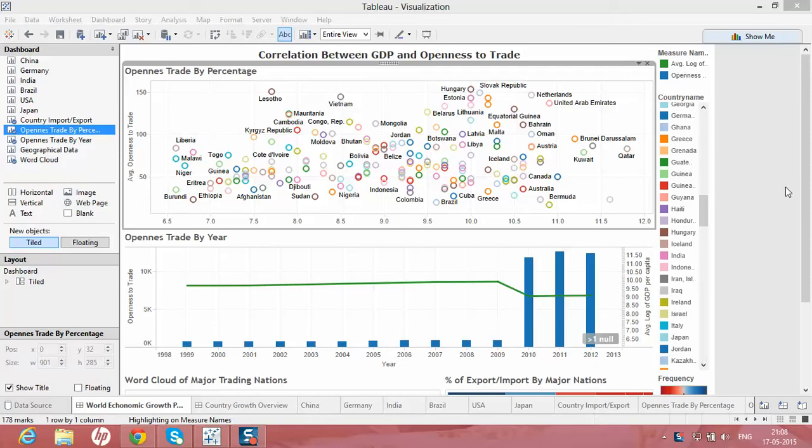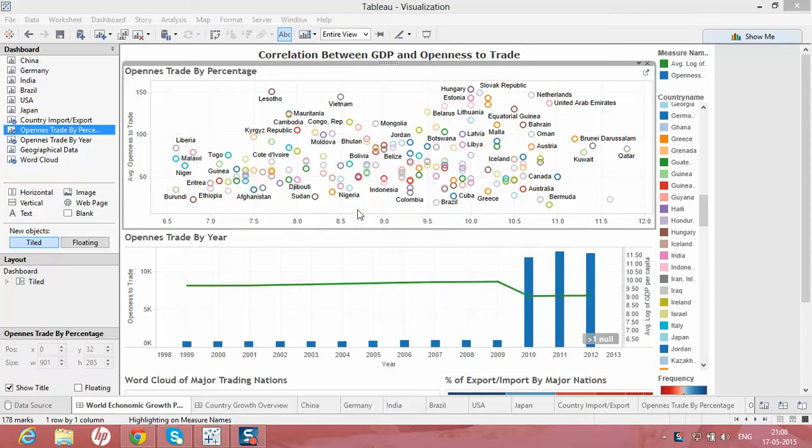We have taken data from the World Bank, and the data varies from the 1960s to 2012. These data are available for many other countries for various indicators. In the first dashboard, we have tried to identify the relation between GDP and openness to trade in a particular country. The first graph is openness to trade by percentage, in which we have tried to identify the relation between average openness to trade and average log of GDP per capita for a particular country.